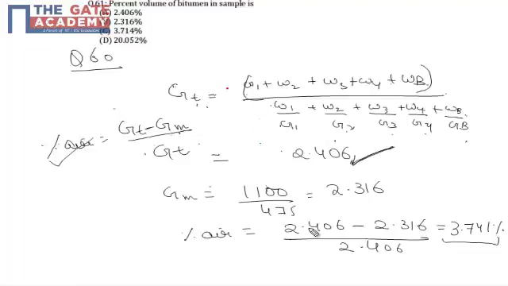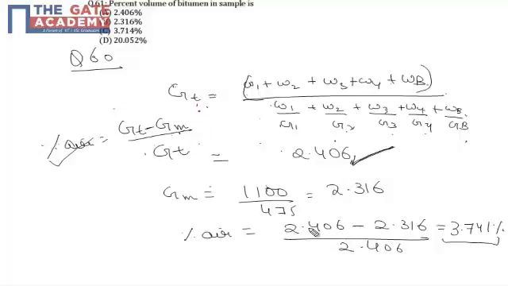Now to calculate percent air void in the sample, we have a direct formula that says percent air voids is theoretical specific gravity minus actual specific gravity, or bulk specific gravity of material, divided by theoretical specific gravity.